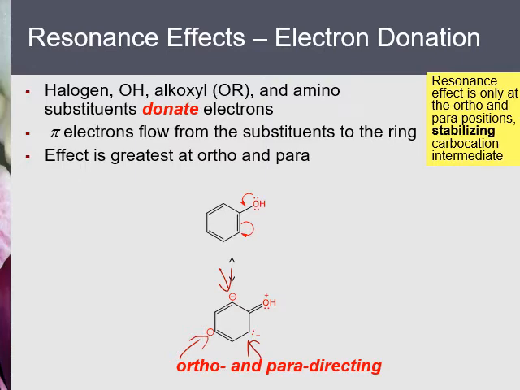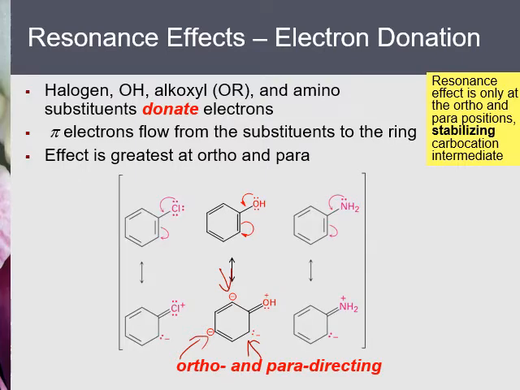Activator and ortho para directing. Now we can draw similar structures for amine, and even chlorine. They all donate electrons to the benzene ring to activate it. On the other hand, we also saw in the inductive effect that they take electrons away. Chlorine, oxygen, nitrogen are all electronegative. They take electrons away due to the inductive effect.